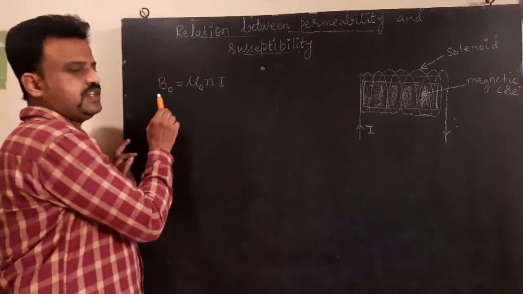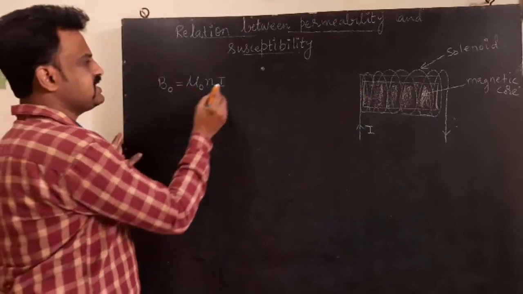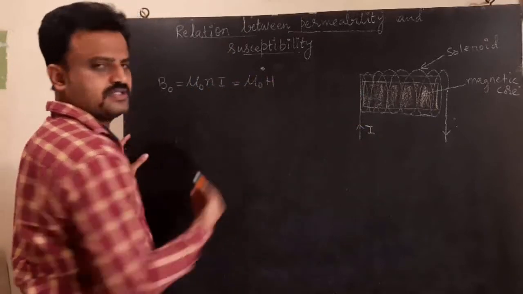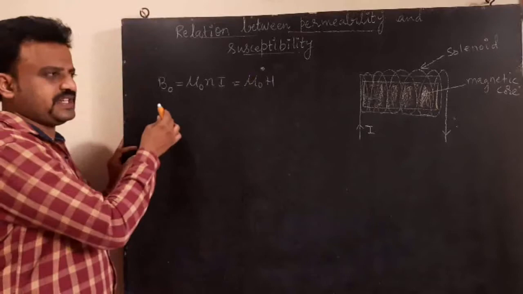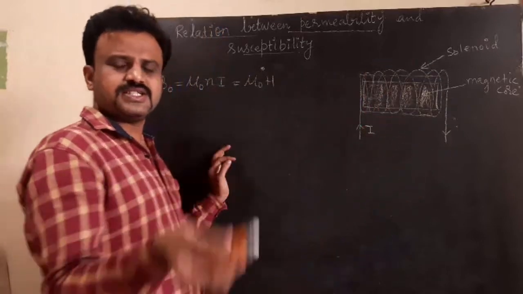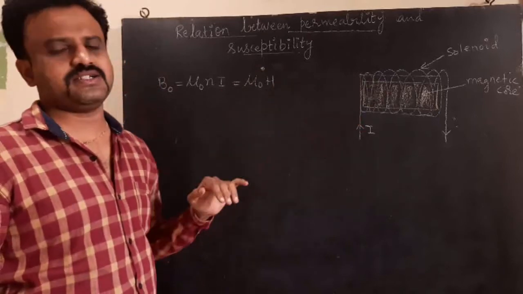It is B naught is equal to mu naught N I, and this is equal to mu naught H. This is the magnetic field due to the solenoid in its inner parts.